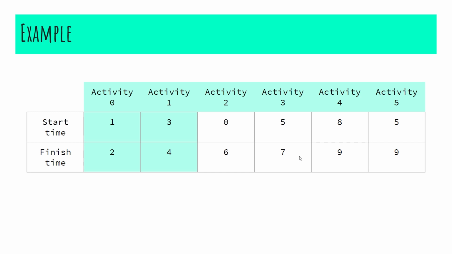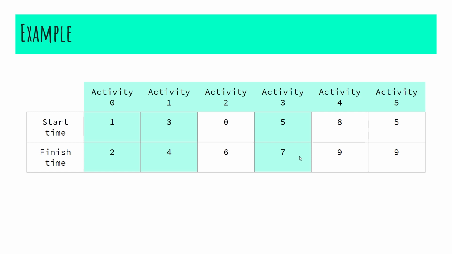Now, since the finish time of activity 1 is 4, we need to pick our next activity with a start time greater than or equal to 4. Since the start time of activity 2 is not greater than or equal to 4, we jump to activity 3. Since the start time of activity 3 is 5, we can perform activity 3 without any time conflict.